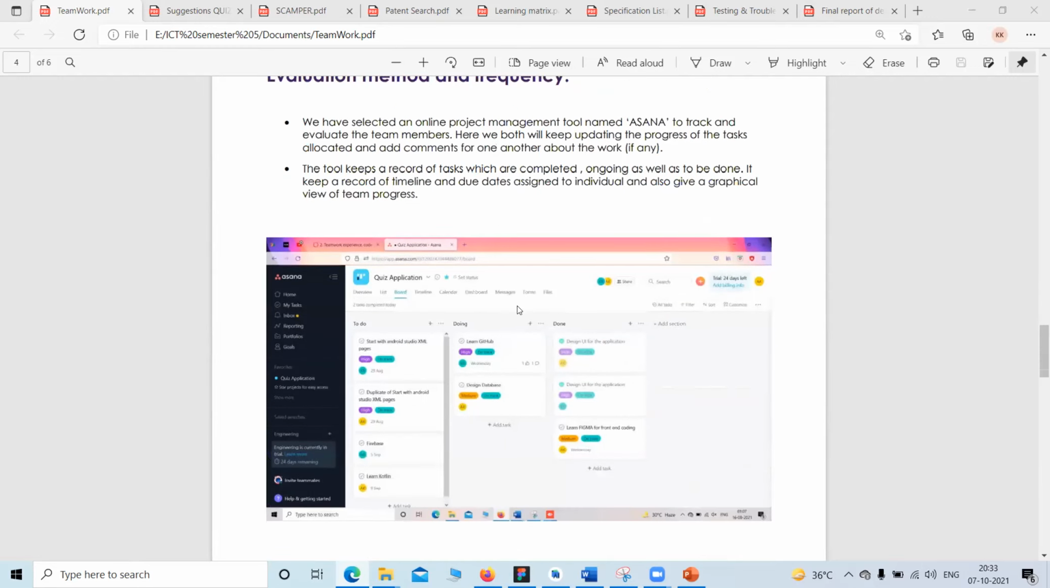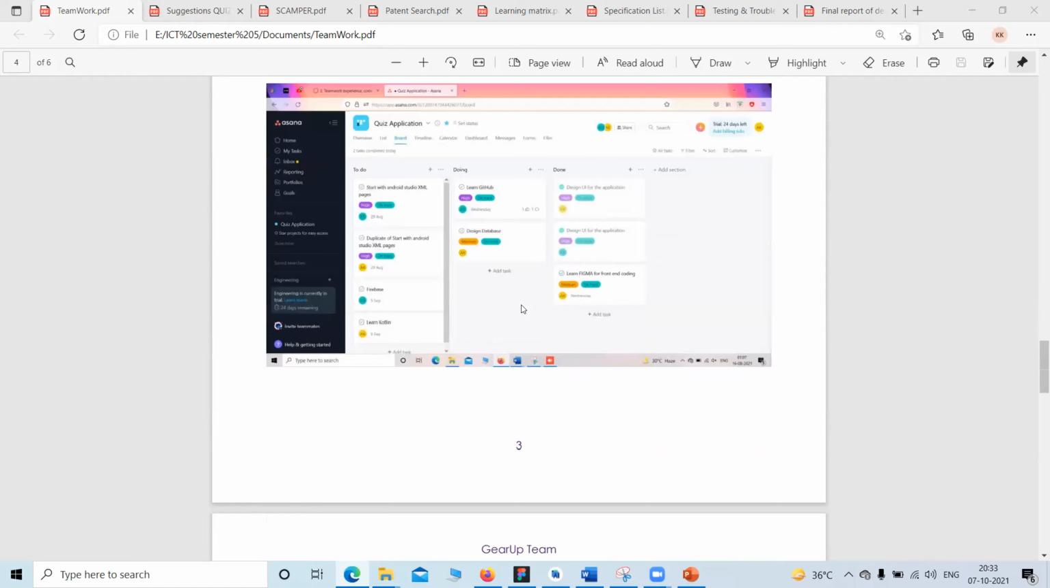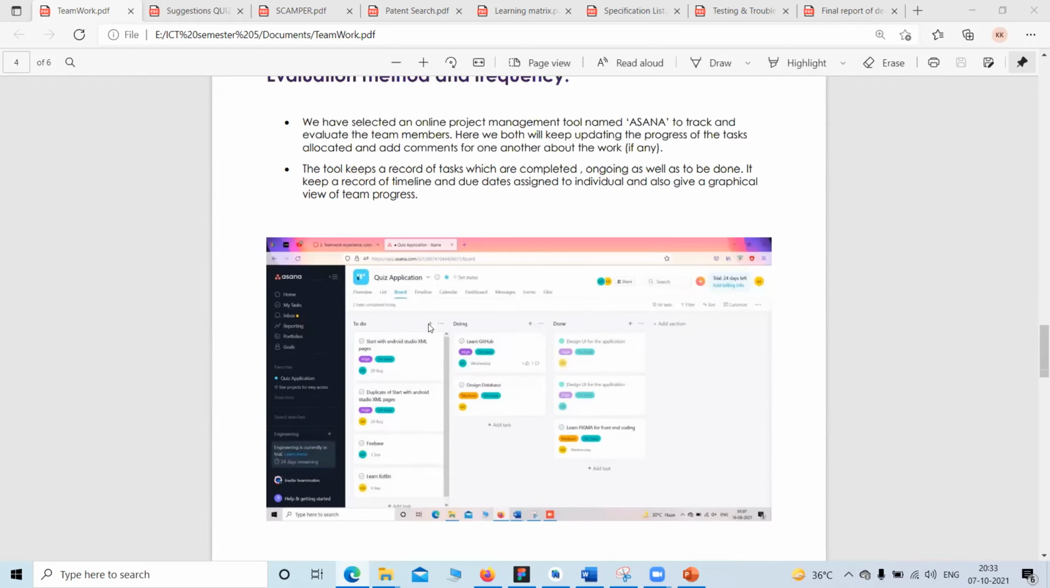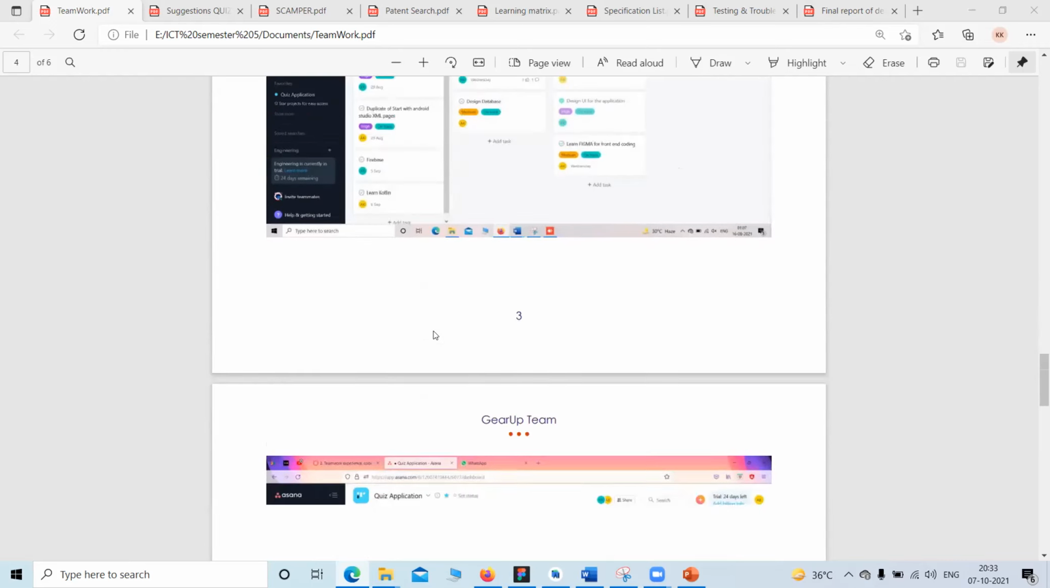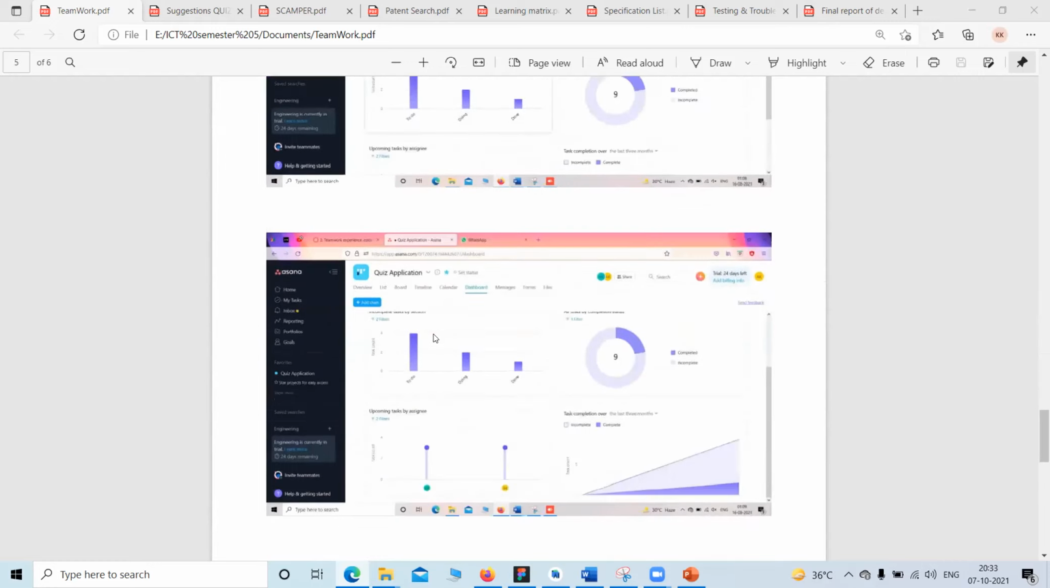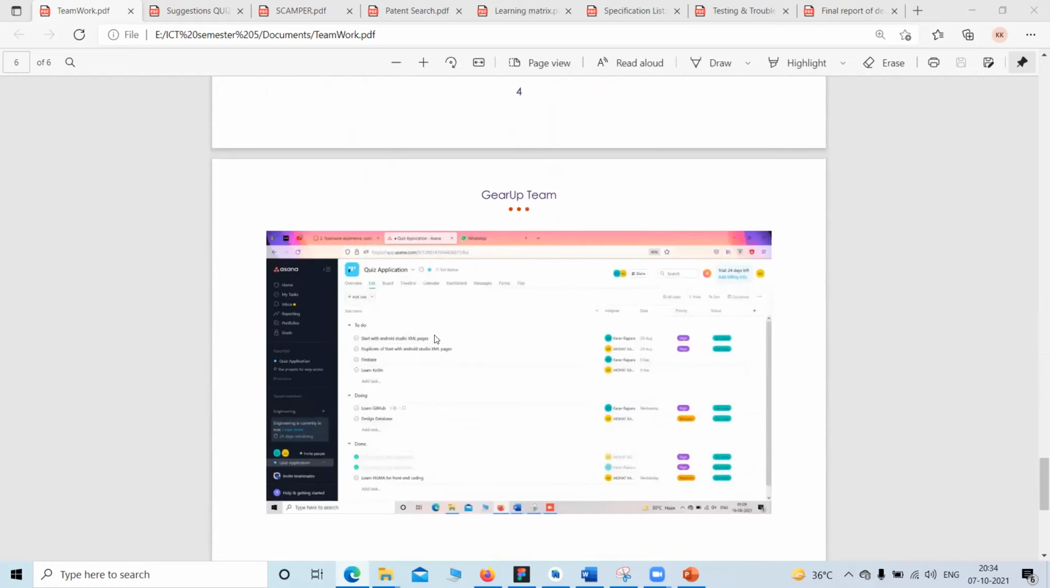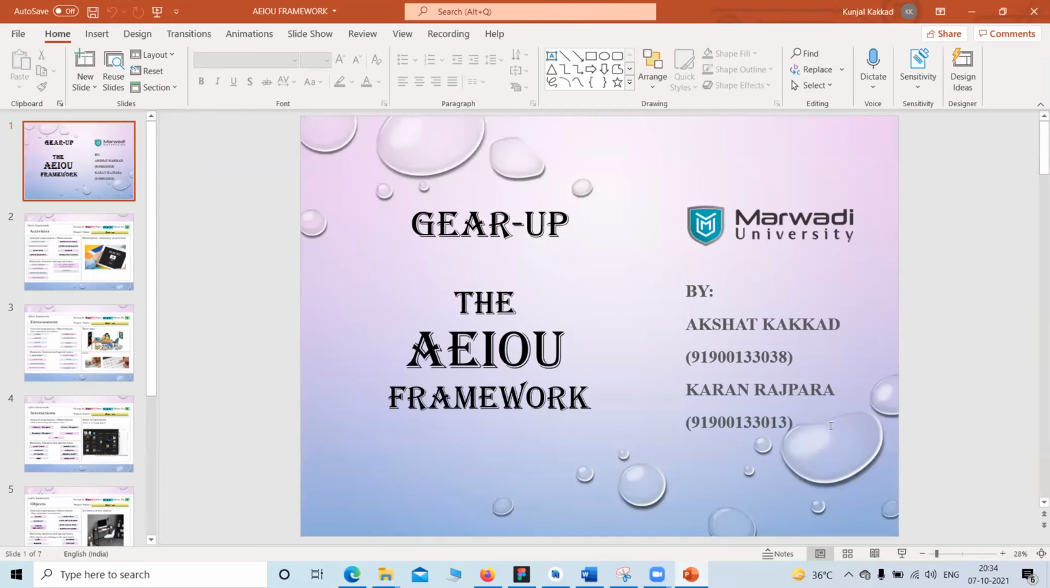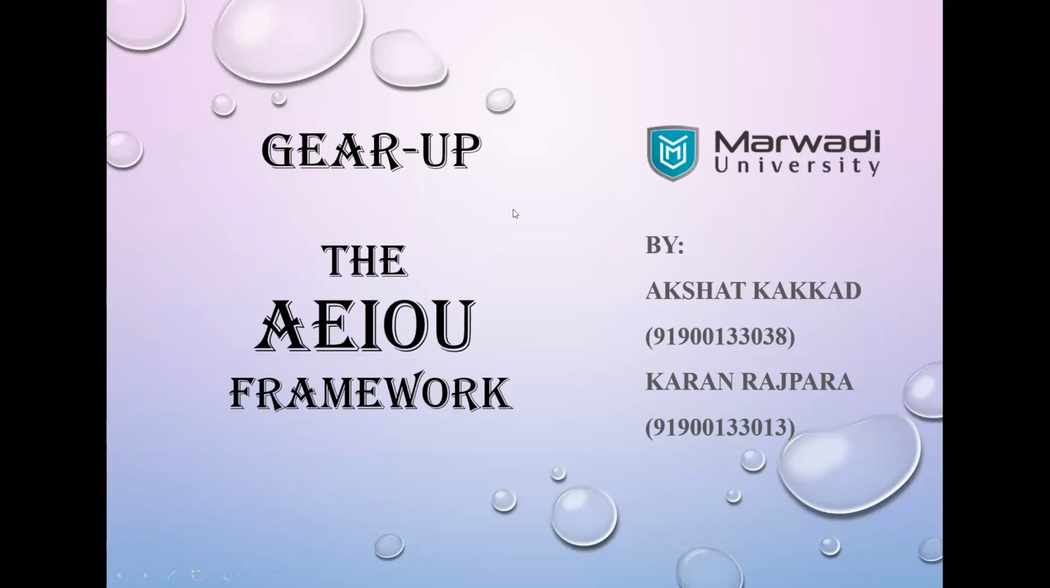Evaluation method. So we have used the Asana tool, as Karan mentioned before, to track our progress and track the tasks done by each one of us. So these are the screenshots of some tasks done. Yes. So the next thing that we did was the AEIOU framework.